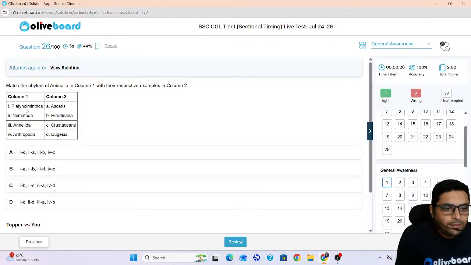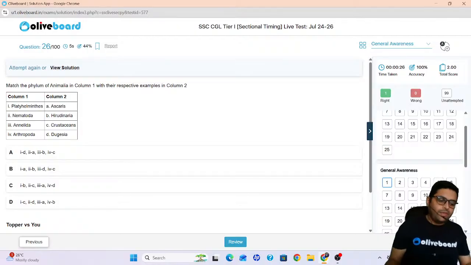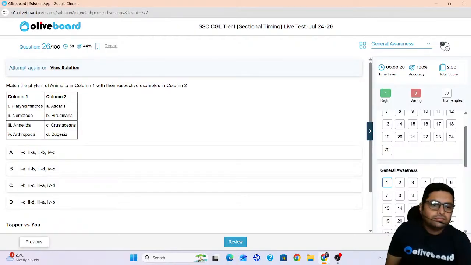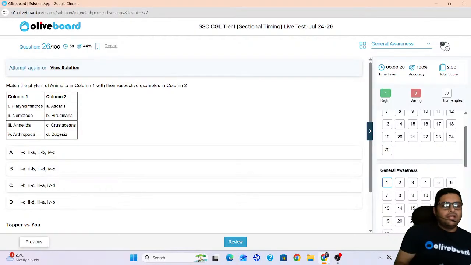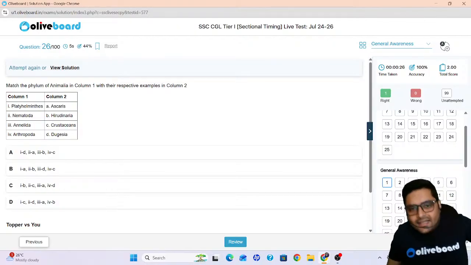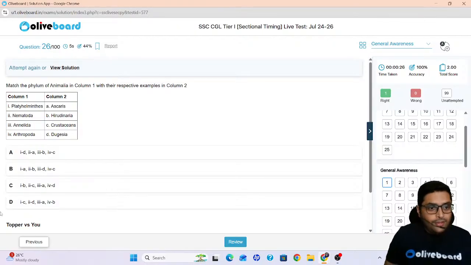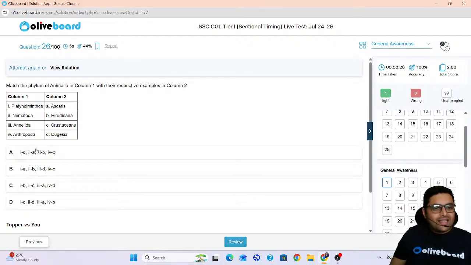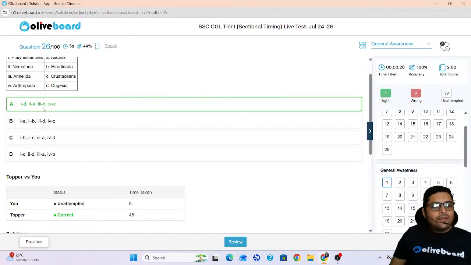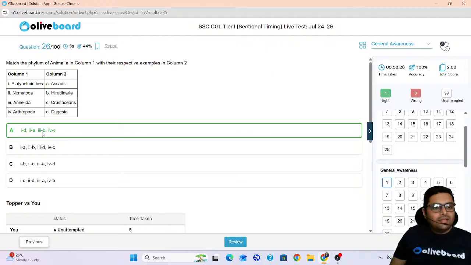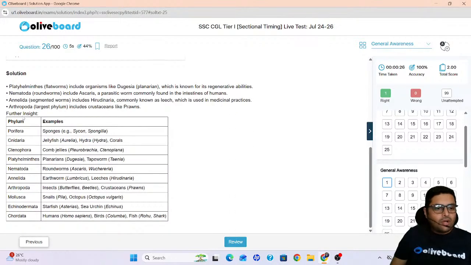Platyhelminthes is associated with Dugesia, right? Then we have Nematoda, Ascaris. You have to remember this. Then we have third, Annelida is associated with Hirudinaria, and Arthropoda is associated with crustaceans. So this was the match the column question, correct? These four were asked. Please have a look.